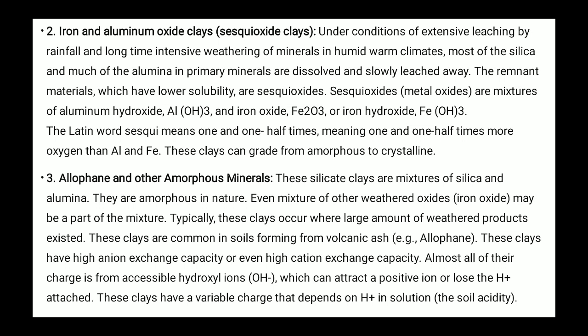There are several types of weathering, as we learned: physical, chemical, biological, and anthropogenic weathering.